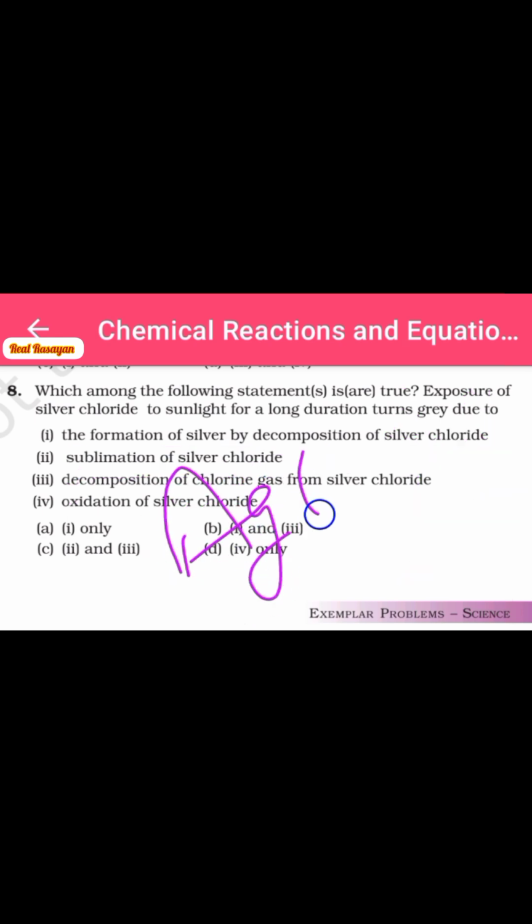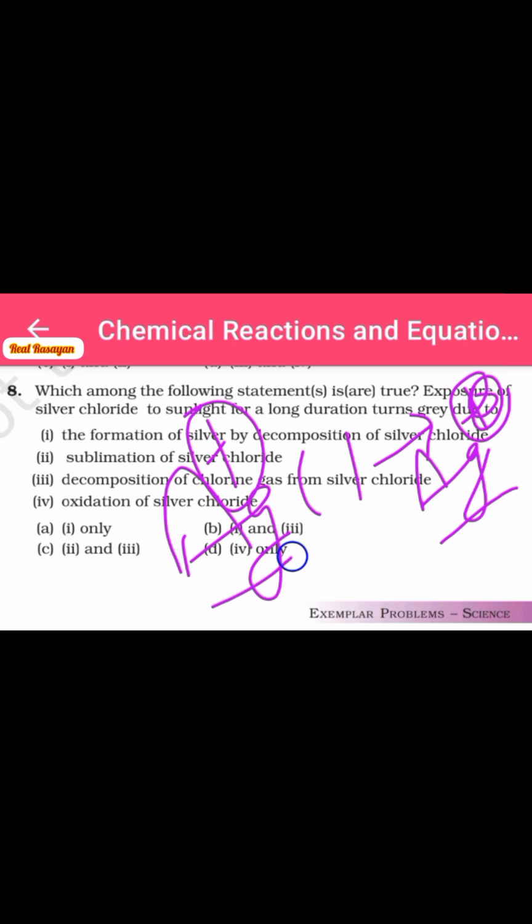So AgCl has Ag positive, and Ag on the right hand side is present in zero oxidation state. So there is a gain of electron. So +1 to 0 is the decrease in oxidation number, and decrease in oxidation number is the reduction, not the oxidation.